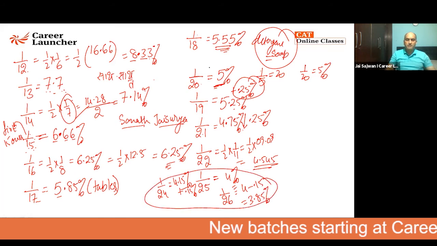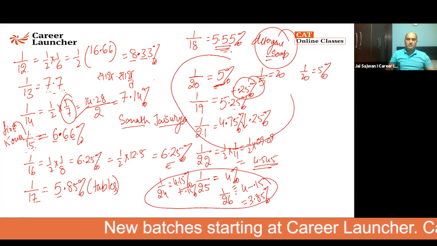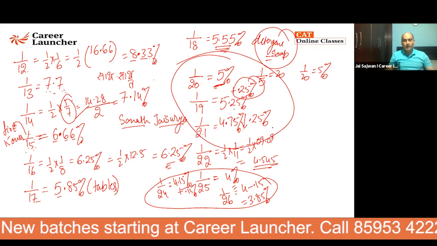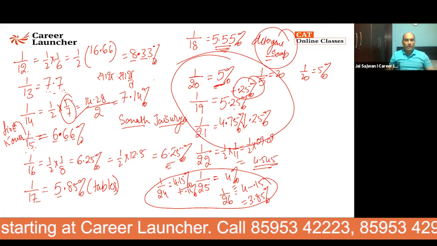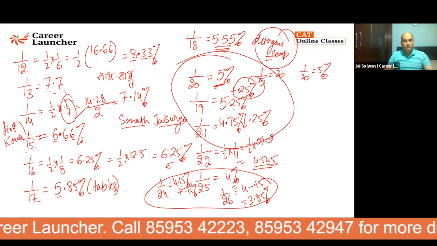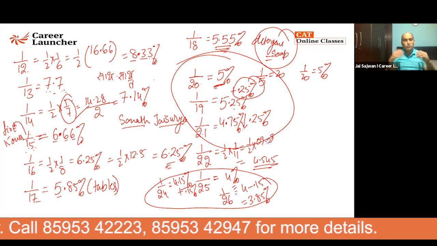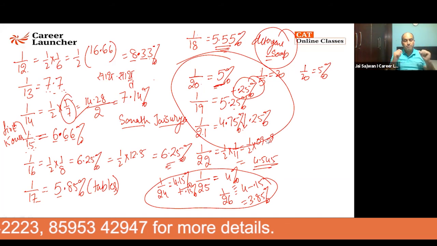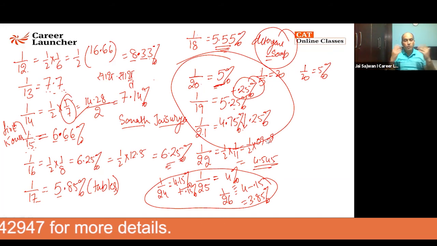So there are two triplets which are going to form here. One triplet is this, and the second triplet is this one. You need to remember both of them. So 1 by 4 is 25%. Similarly, 1 by 25 is 4%. Here the value is going to change by 0.15. For 1 by 20, the value is going to change by 0.25. This is how you need to do it.